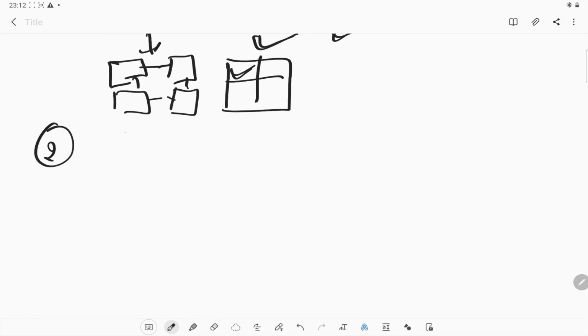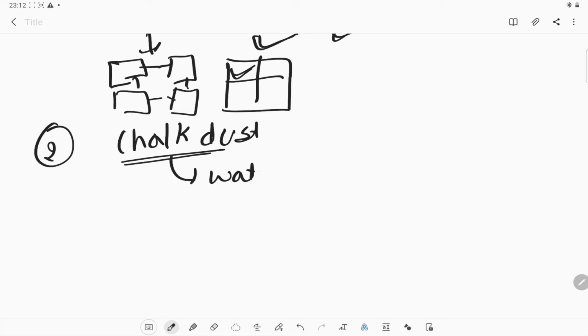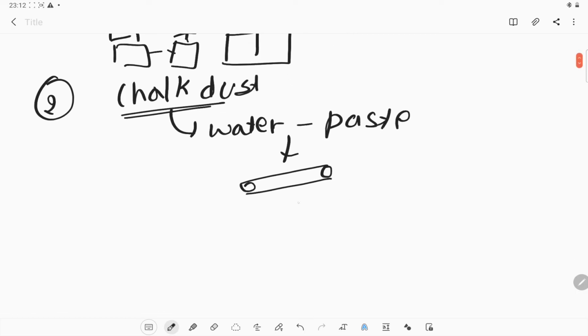What else? If we collect some chalk dust lying on the floor, we take it and mix it with some water and make a paste out of it. We roll that paste into the shape of a chalk. Now dry it and see what happens after the drying.